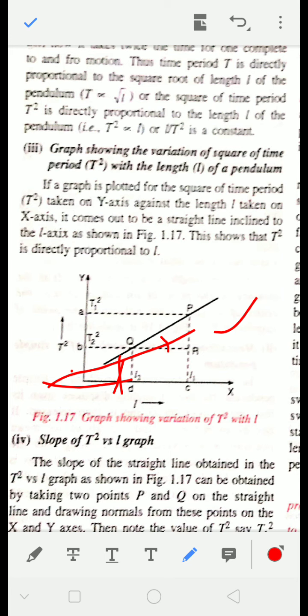Okay. So from there we can calculate slope. Actually the angle is not the slope. The slope we calculate with the help of the trigonometric function that we have not studied now. But from the angle we can get the idea of the slope.